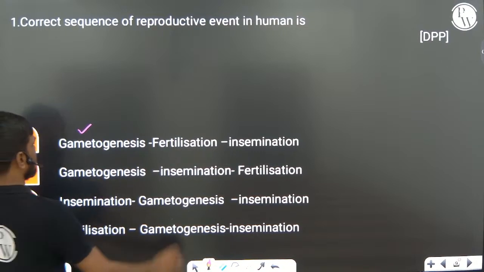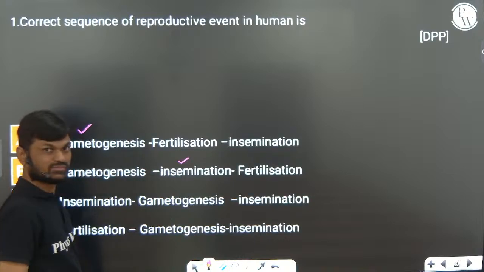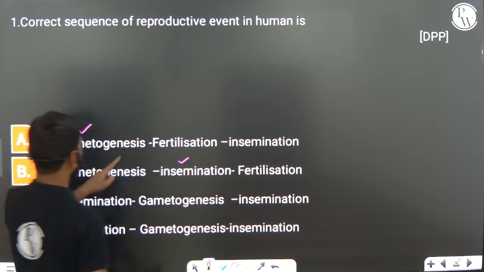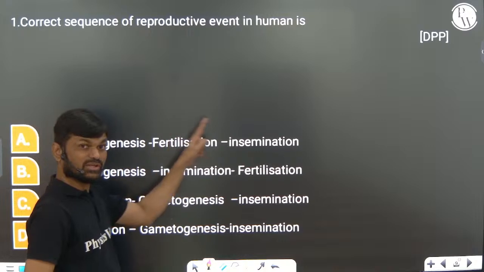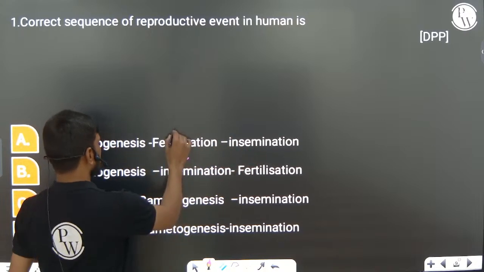Gametogenesis, insemination, fertilization. But here it is given fertilization. After insemination, fertilization will be there. So this is the wrong answer.